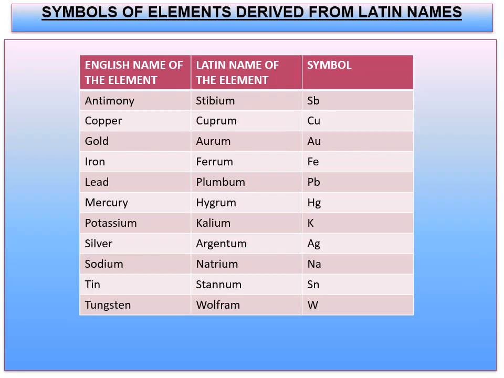These are the symbols of elements derived from Latin names. Just listen carefully, children: English name of the element, Latin name of the element and its symbol. Already I have given the guidelines on how to write the symbols of an element. Antimony, stibium, Sb; copper, cuprum, Cu; gold, aurum, Au; iron, ferrum, Fe; lead, plumbum, Pb; mercury, hydrargyrum, Hg; potassium, kalium, K; silver, argentum, Ag; sodium, natrium, Na; tin, stannum, Sn; tungsten, wolfram, W.